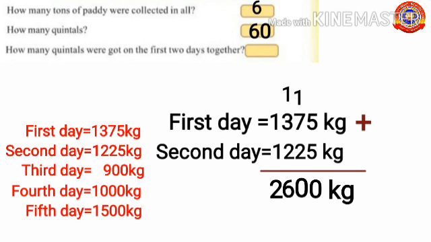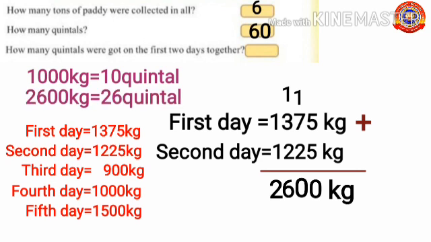Then convert this 2600 kg into quintals. Students, we know that 1000 kg equals 10 quintal. So, 2600 kg equals 26 quintal.